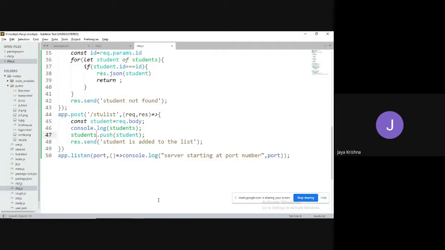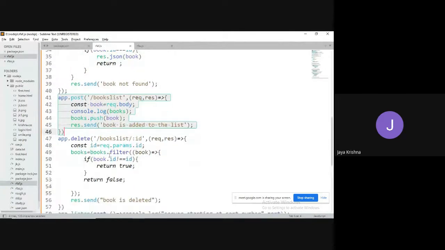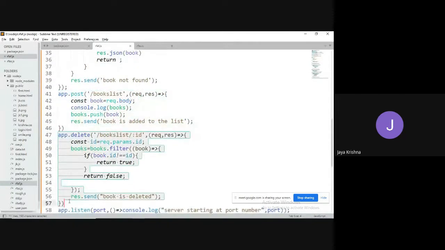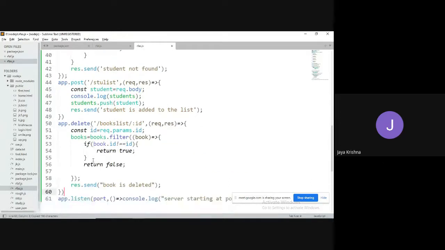If you want, similarly, you can go for the delete operation also. Now this time I won't get the error. I will try to check first. So here I have student list, which parameter I'm accessing. So this name also I am going to modify as students.